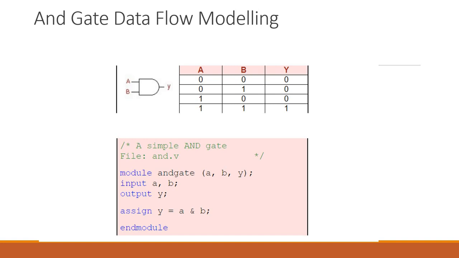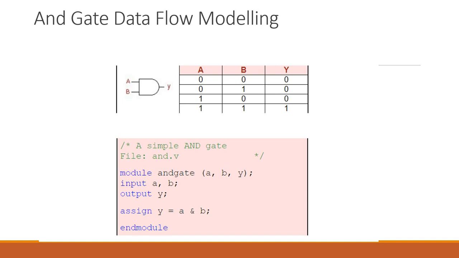And here we'll use assign Y is equal to A and B. This is the symbol of the AND gate. In the next line we simply add endmodule. That is done. There is nothing more to do in this, but I will try to tell you what the assign keyword actually does. This is also a keyword, a part of Verilog, and it will continuously assign.